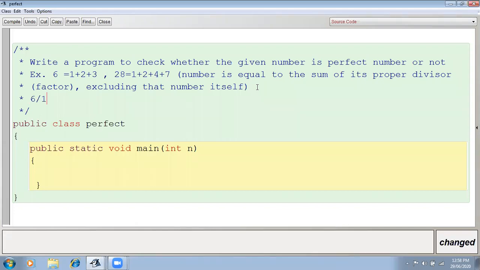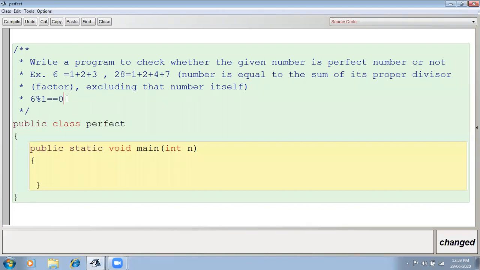divided by 1 equals 0. Is it okay? No. How can you say it is fully divisible? When you are taking the remainder, and if the remainder is 0, then the number is fully divisible by that particular number. Okay, so instead of division you will use modulus. So 6 mod 1.